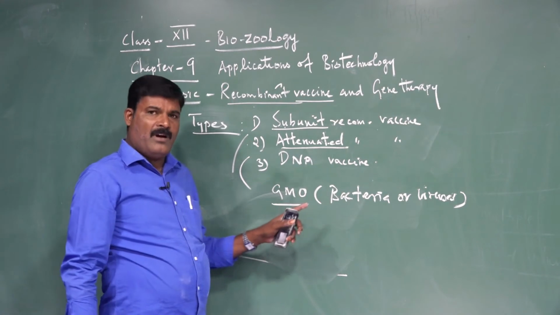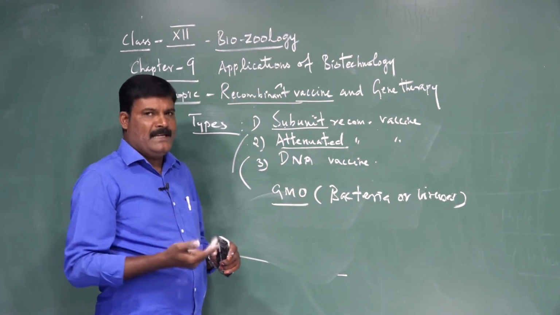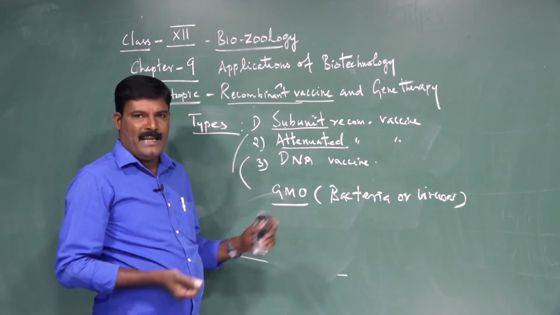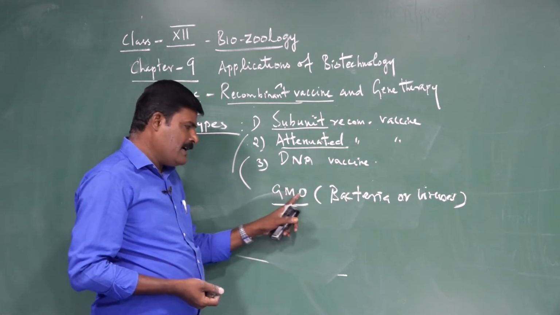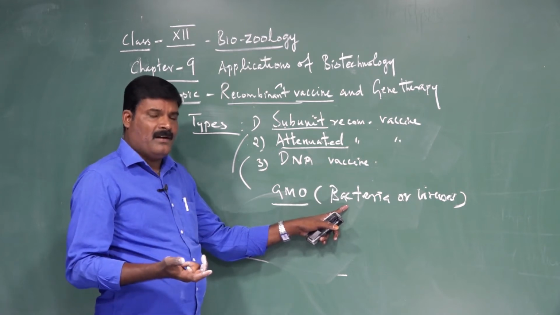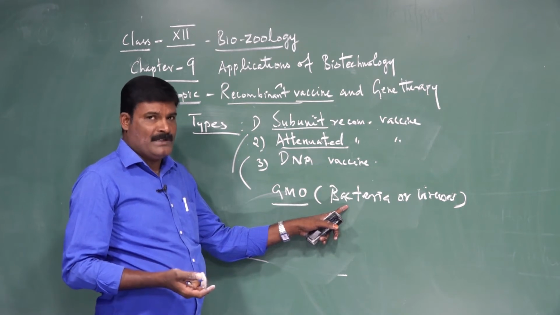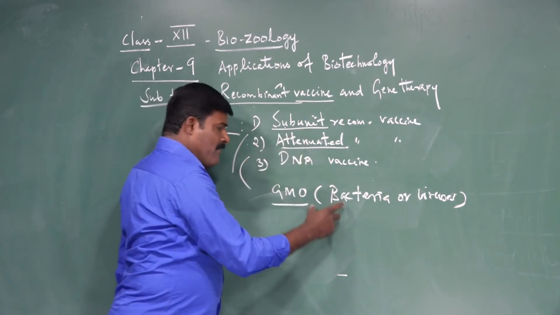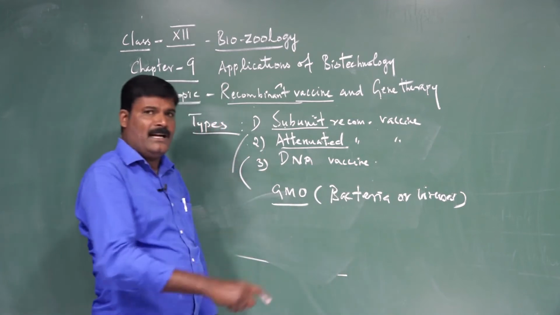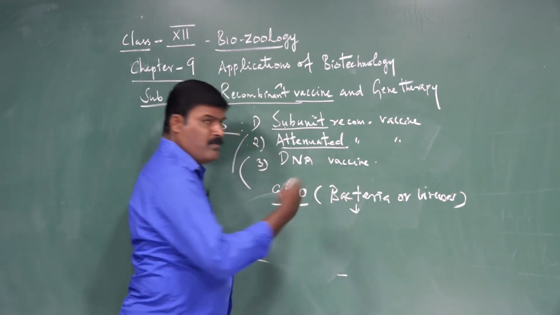What is a genetically modified organism? Certain microbes whose characters are changed through rDNA technology are called genetically modified organisms. For example, Pseudomonas and some other bacteria. But this kind of vaccine is not used directly from the microbes, because directly from microbes means the virulent forms.